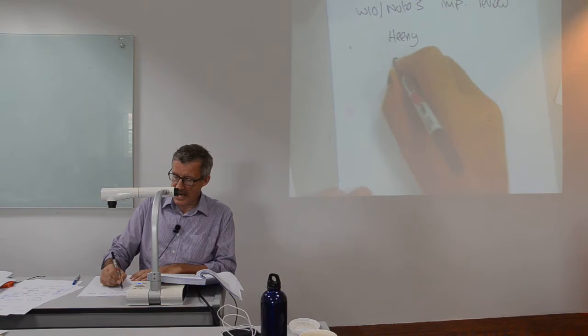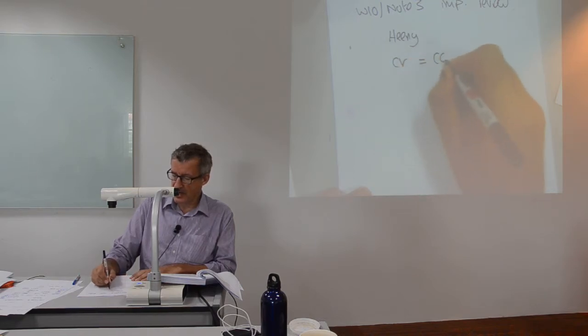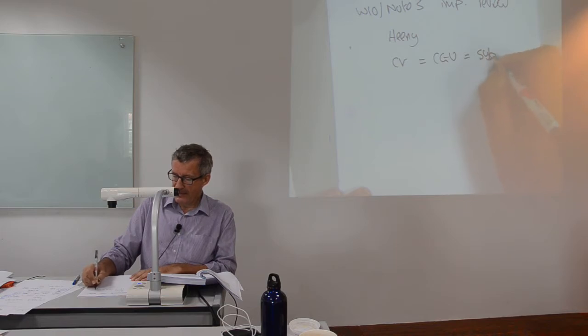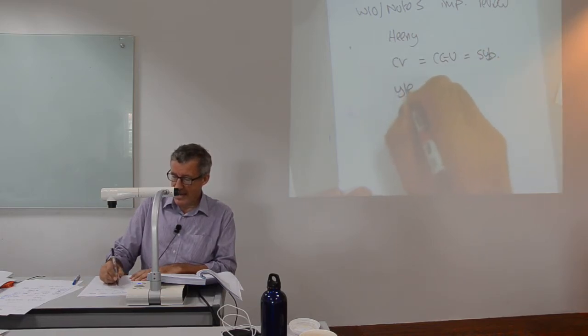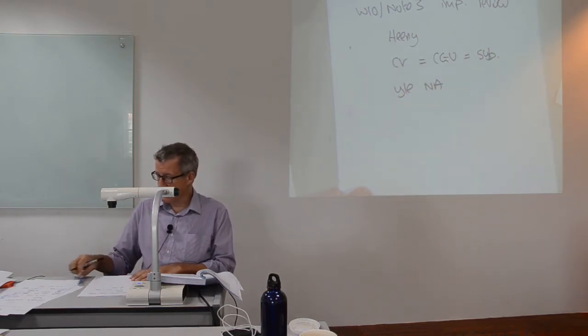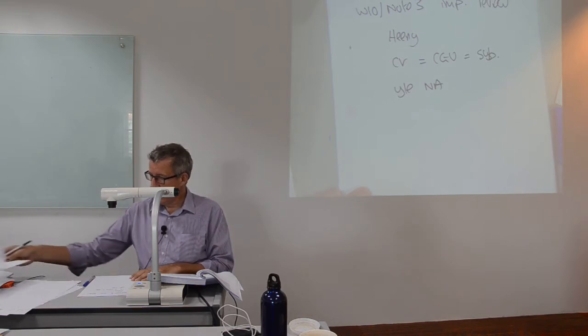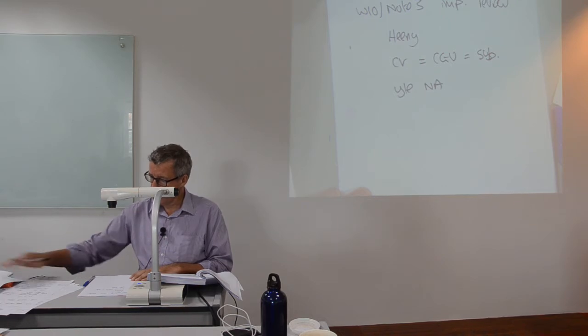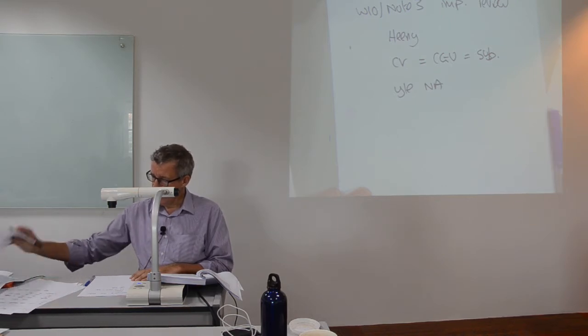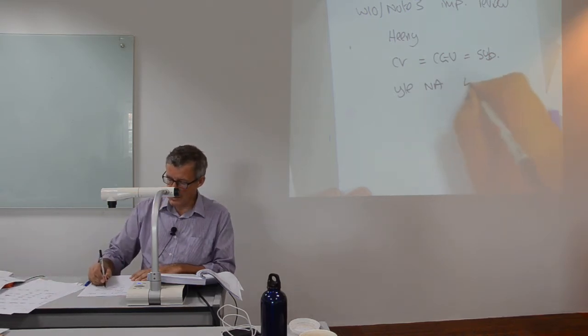So for Heaney, once again, we're doing the impairment review. Once again, the carrying value is the CGU, is the sub. For Heaney, we may have year-end net assets given to us at 400.